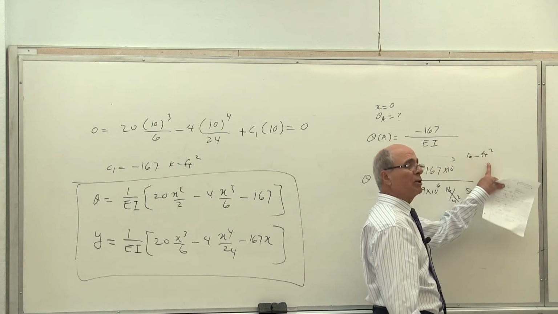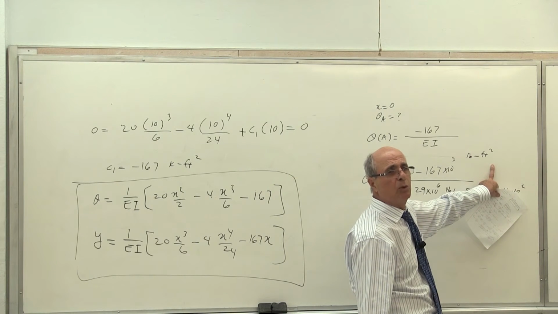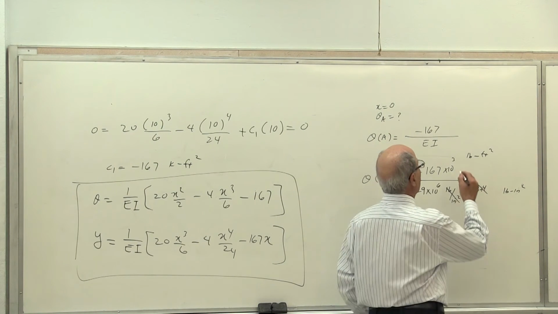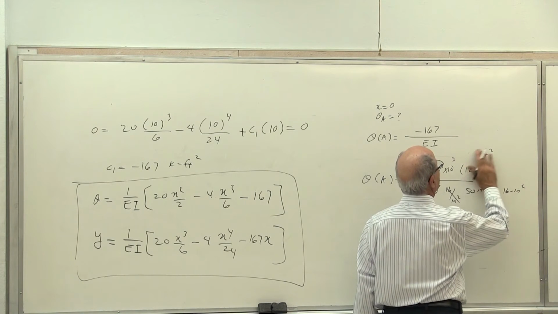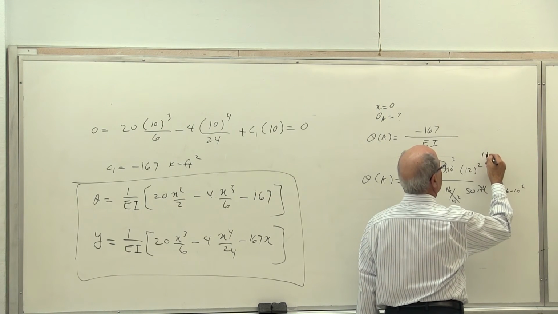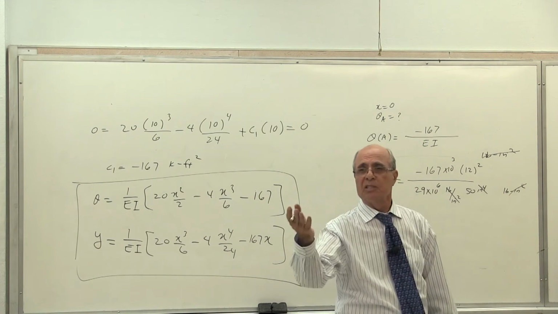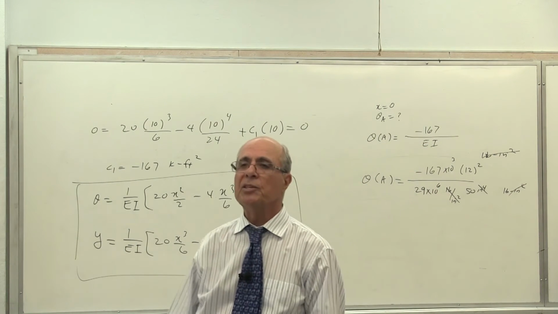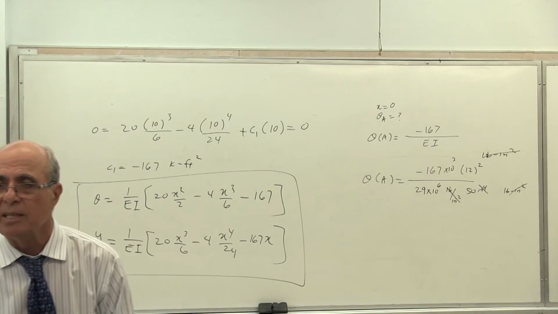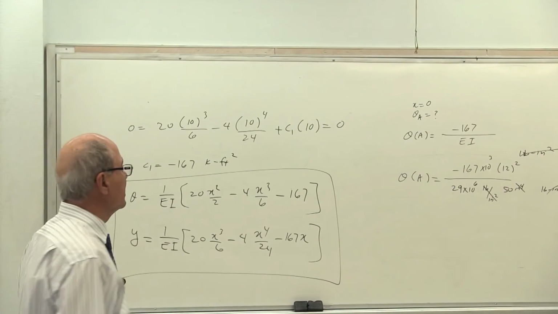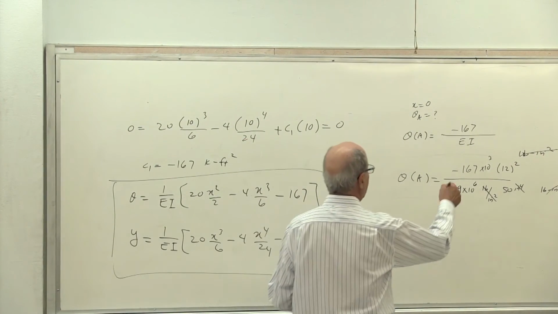Now, each foot equal to how many inches? Each foot equal to 12. So you multiply that by 12 to the power of 2. So this becomes pound inch to the power of 2. This and this drops out. So that's what you were asking. So it is no unit there. It will be in radian. Correct or not? It's not in angle. So theta A, when you finish that, this is it.